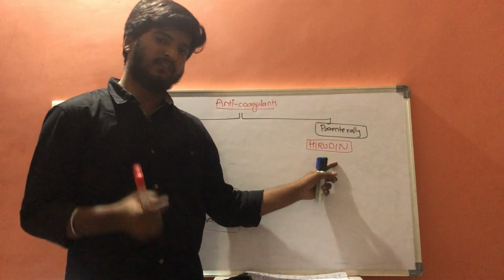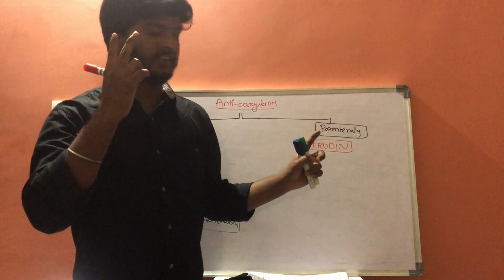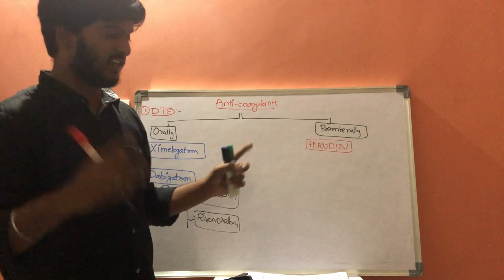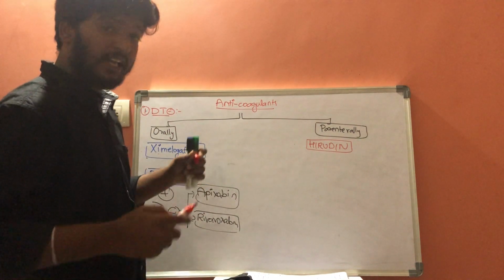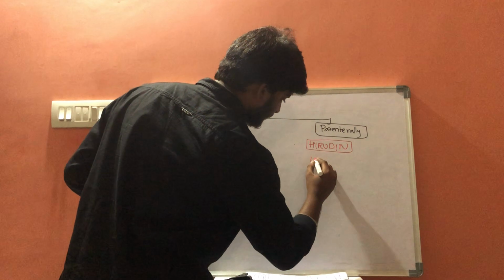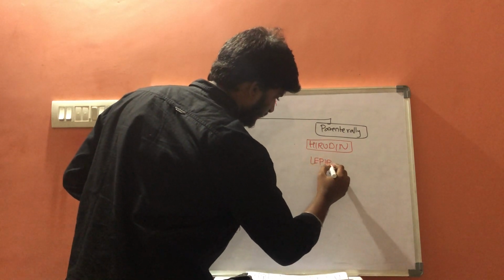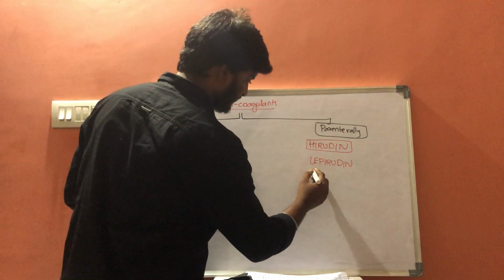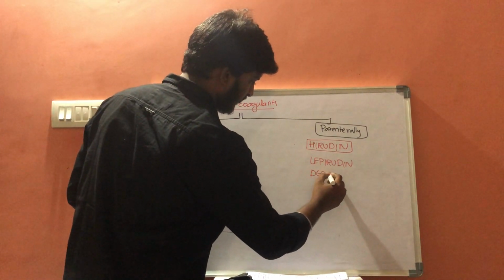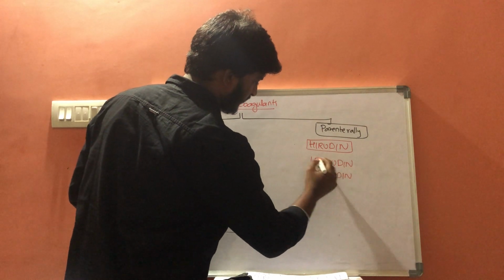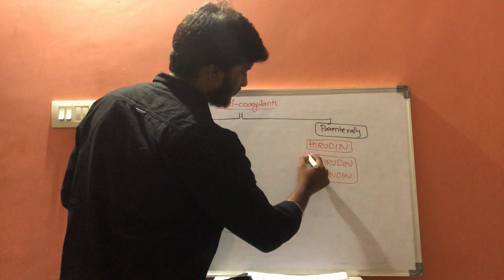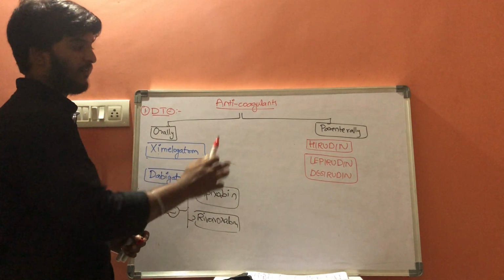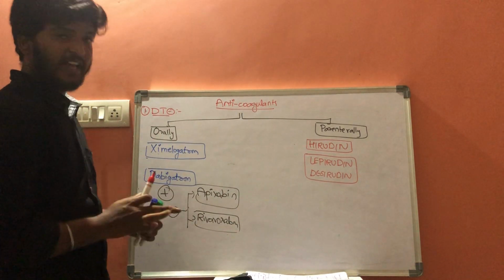From this hirudin, two more semi-synthetic parenterally acting direct thrombin inhibitors were synthesized: lepirudin and desirudin.